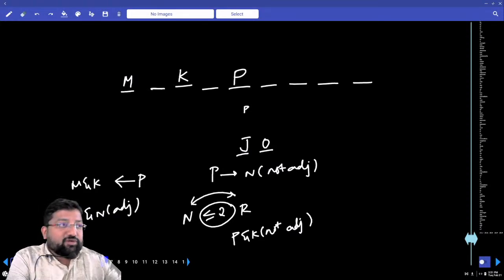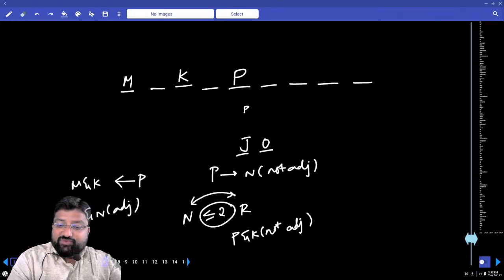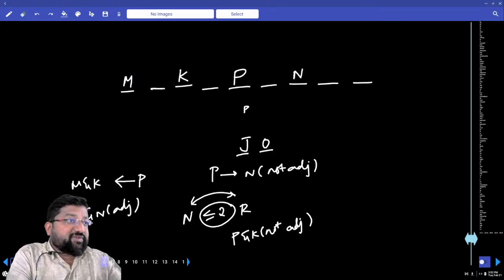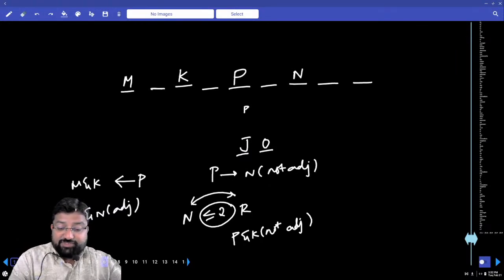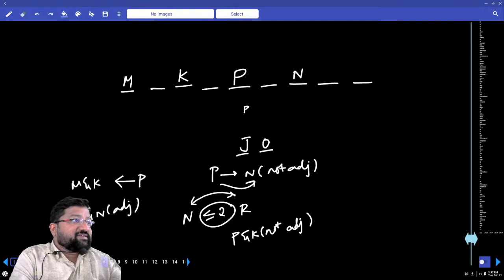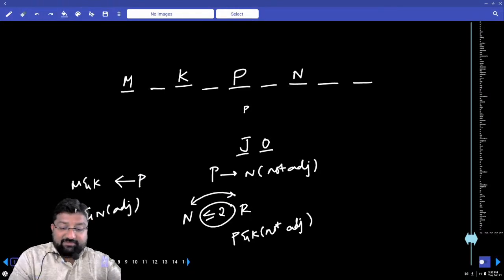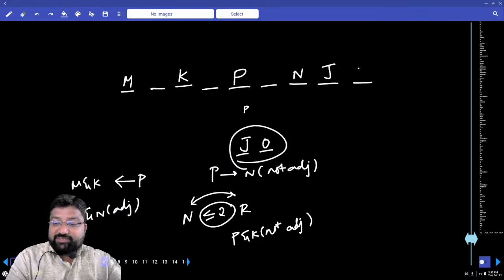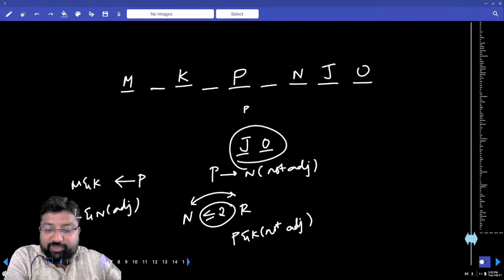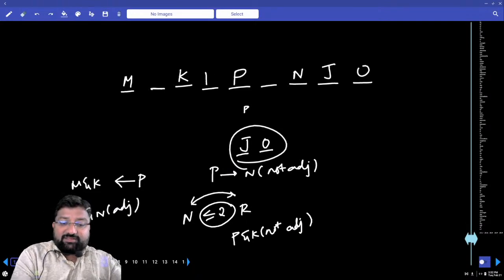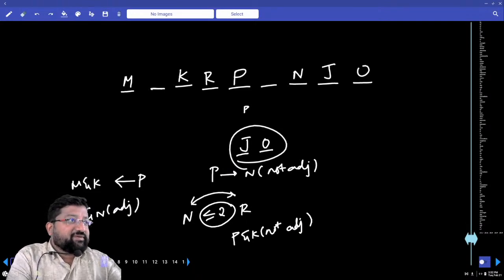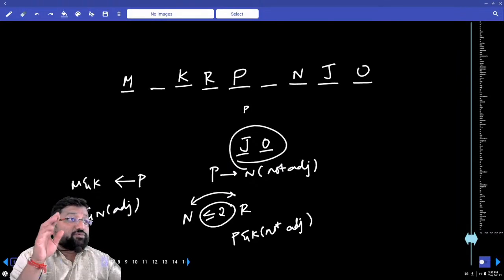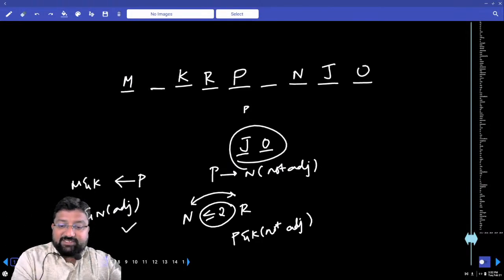P and N are not adjacent to each other. And this is where I can start the position of N from. Avuna kada? N is to the left of P. Rase kada ikkada. And they are not adjacent. And then pakka J and O are adjacent to each other. Where should I place them? There is only one possibility. Avuna? Less than or equals to 2 people between N and R. ఇక్కడ R తీసుకోవచ్చా తీసుకోకూడదా చెప్పండి ఎందుకంటే నాట్ మోర్ దెన్ 2 కంటే ఎక్కువ ఉండకూడదు ఇట్ కెన్ బి 2 ఆర్ లెస్ దెన్ 2 and then he said L and N are adjacent, this is L.